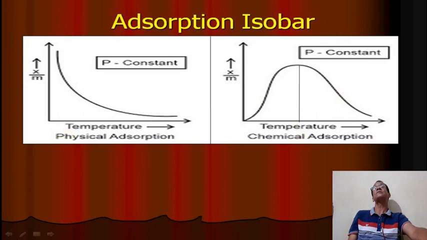This is the adsorption side, this is the desorption side. So this is the very important difference between physical adsorption and chemical adsorption, in the graph of extent of adsorption versus temperature, both at constant pressure. This graph is called adsorption isobar.